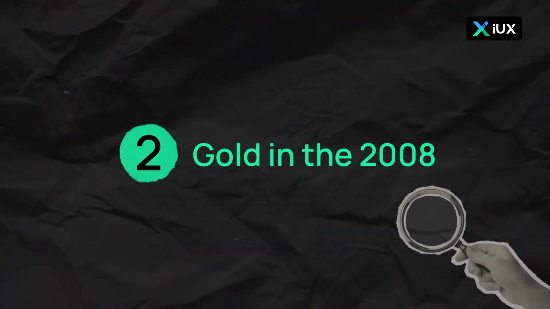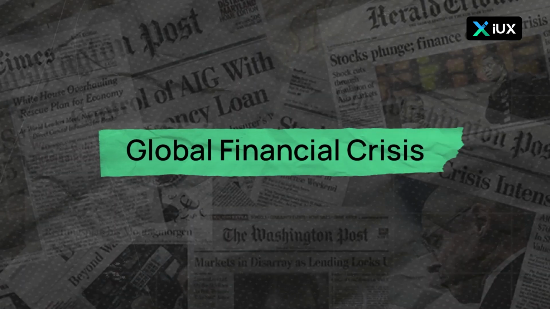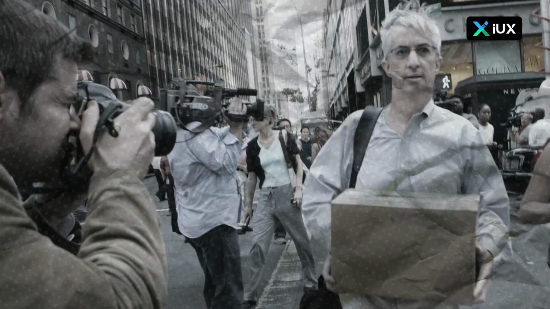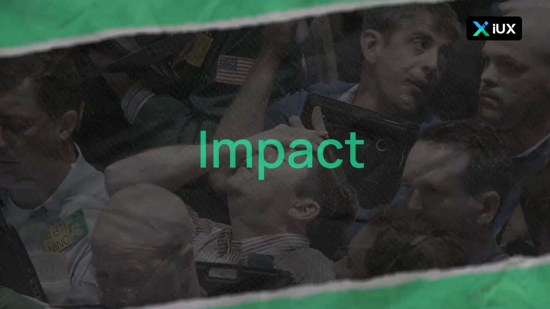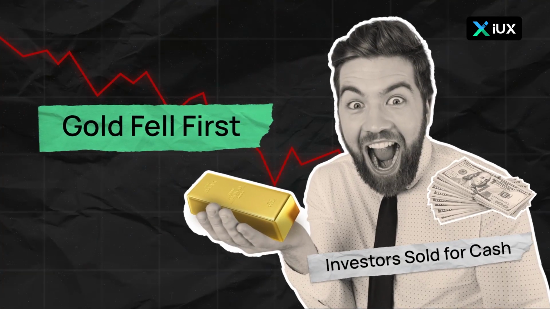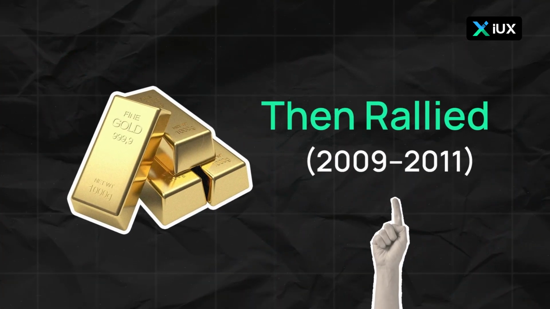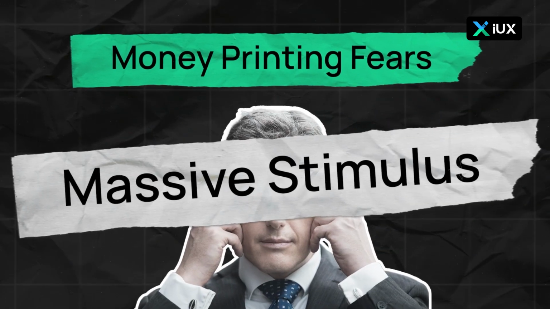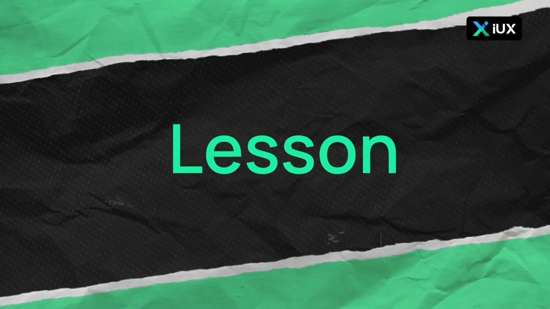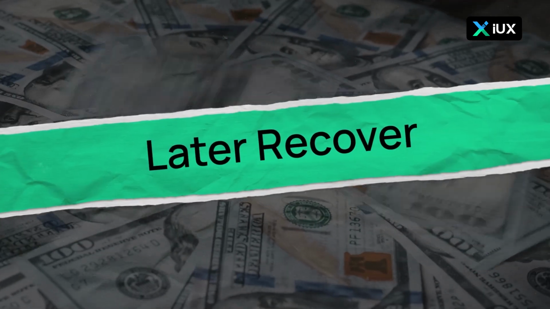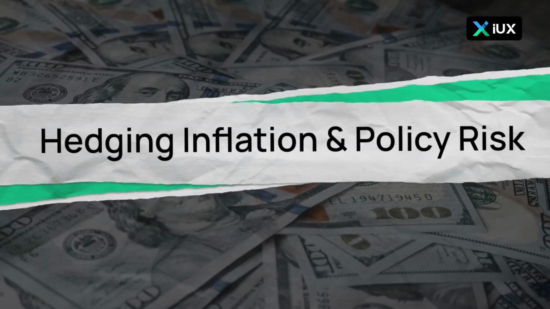2. Gold in the 2008 global financial crisis. Context. The collapse of Lehman Brothers triggered a global liquidity freeze. Impact. Gold first fell as investors sold assets for cash, then rallied from 2009 to 2011 amid fears of currency debasement from massive monetary stimulus. Lesson: during liquidity panics, even safe havens drop, but later recover as protection against inflation and policy risk.